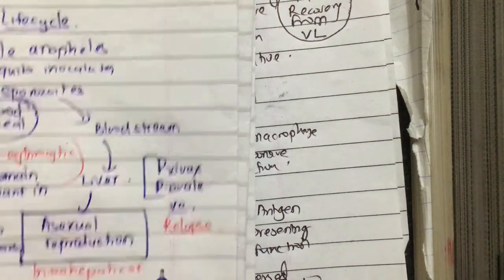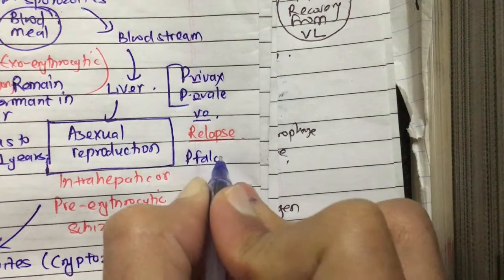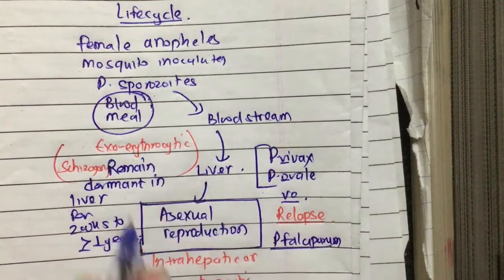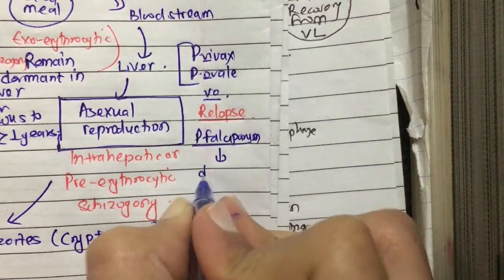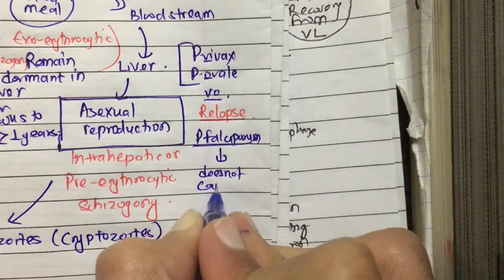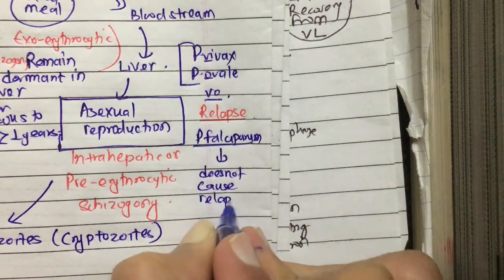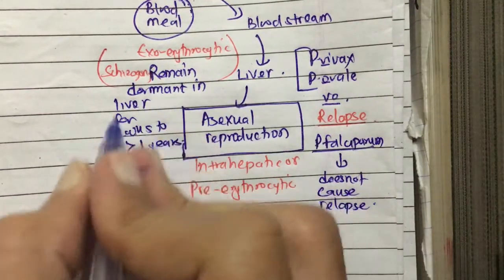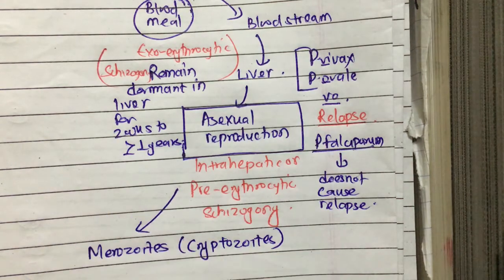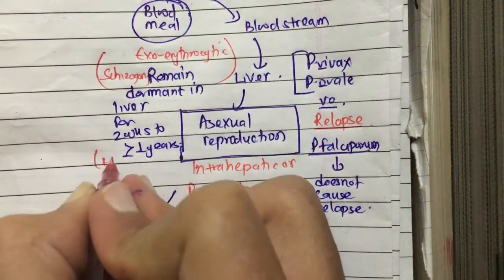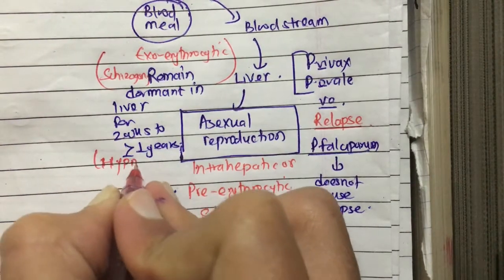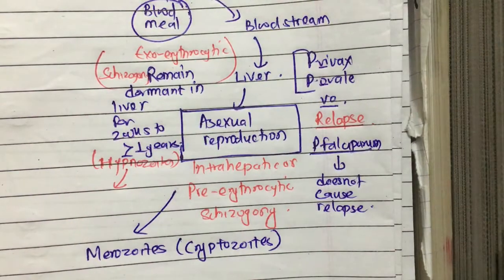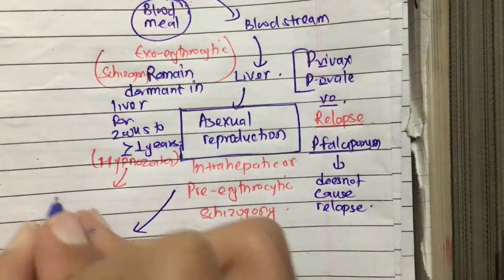We should also remember that Plasmodium falciparum does not have an exoerythrocytic cycle, so it does not cause relapse. These dormant forms in the liver are known as hypnozoites, and the merozoites released from the hypnozoites are known as phanerozoites.